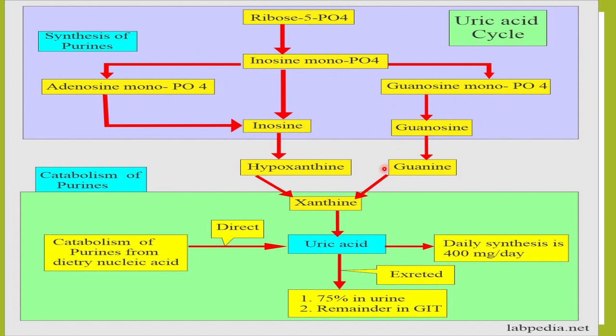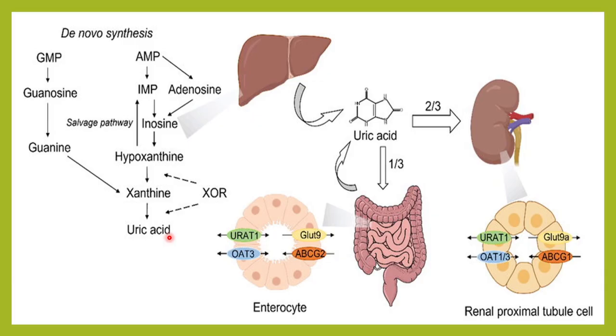This will form inosine, this will form guanosine, and then both of them will form hypoxanthine, xanthine and uric acid. So this is a waste product formed by the breakdown of purines, and 75% of this uric acid is excreted in the urine, the remaining is excreted by the GIT. Uric acid can also come directly from dietary nucleic acids, like red meat, organ meat, etc.